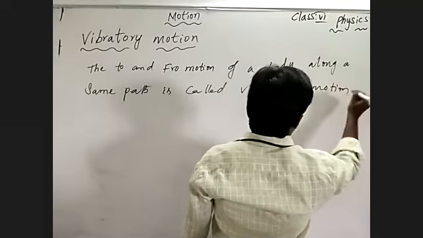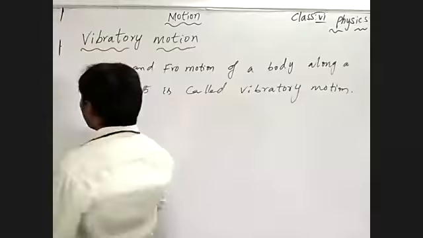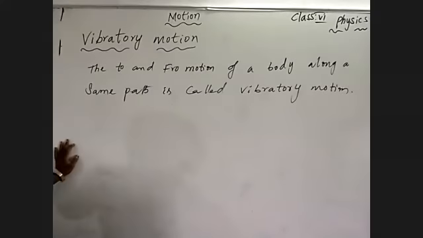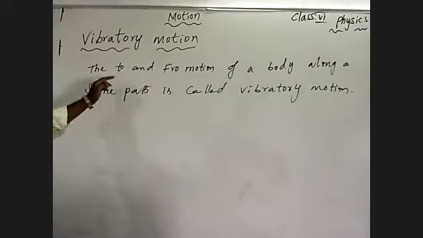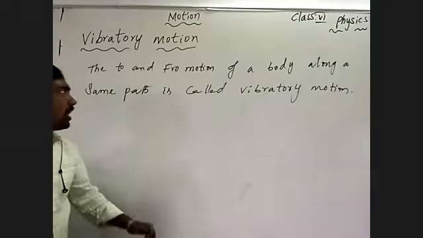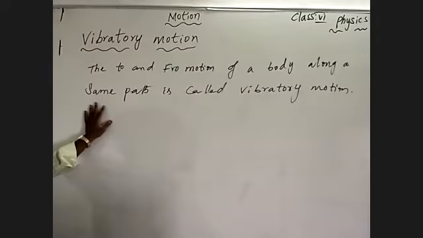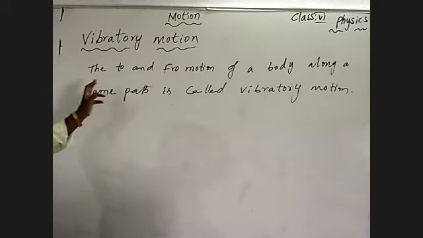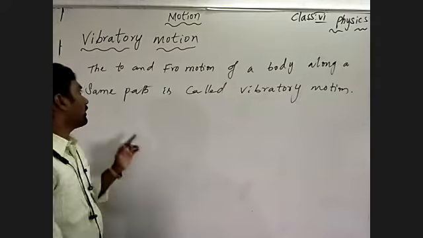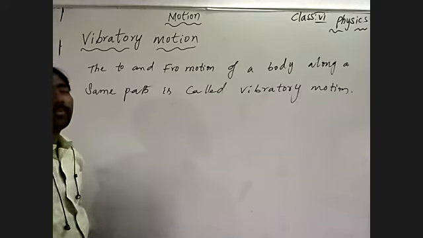What I'm saying to you, vibratory motion means, before in oscillatory motion also we learned the to and fro motion of your body along a same path without changing the shape. But here, during the vibration, the body can change the shape. There is a chance to change the shape.